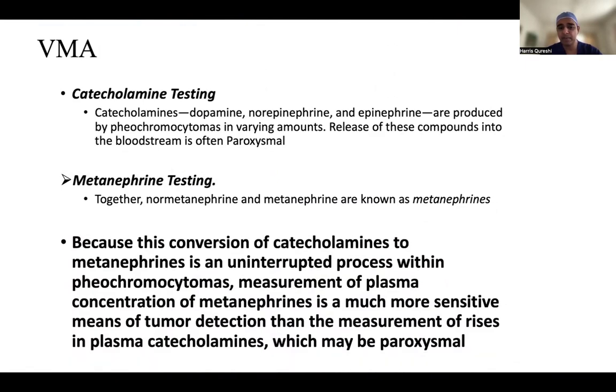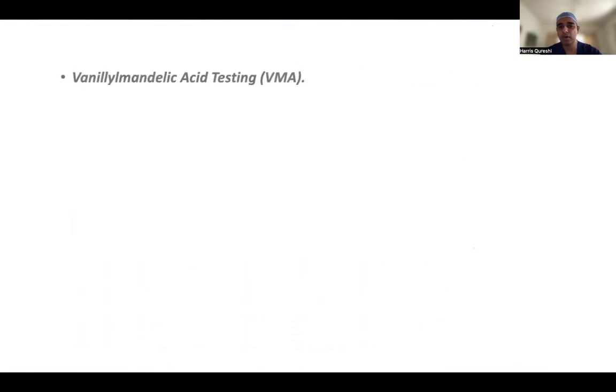Metanephrine testing is very important, and the conversion of catecholamines to metanephrines is an uninterrupted process within pheochromocytomas. Measurement of plasma concentration of metanephrines is a much more sensitive means of tumor detection than measurement of plasma catecholamines, which can be paroxysmal. So metanephrine is more diagnostic of any adrenal problem, adrenal tumor going on.